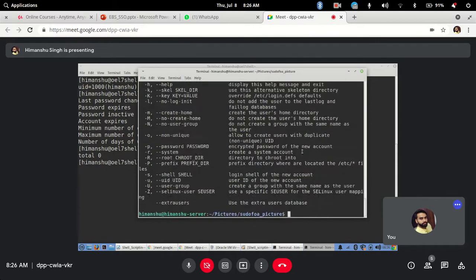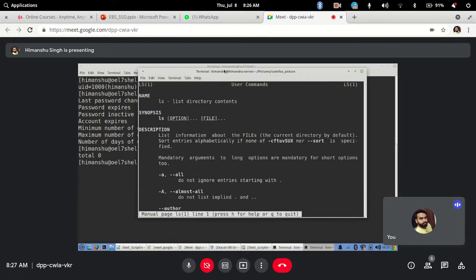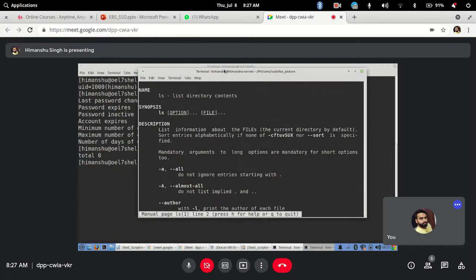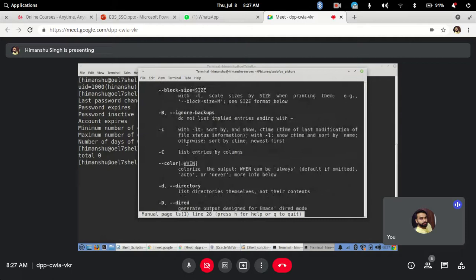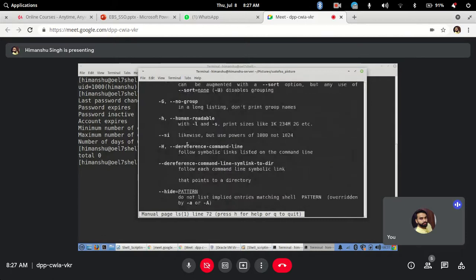Now if you want a little bit more detail, you have one more option, if you want to read more information about a command. You can use man, which is called the manual pages of that command. Let's say we were discussing ls, so I will type man ls, and it will give the manual page for that ls command. It will give you more details. Just use the arrow key to go down. It will tell you the name, the synopsis, then the different options with more details. So it's like a manual page for that particular command, and it will have all the information here.